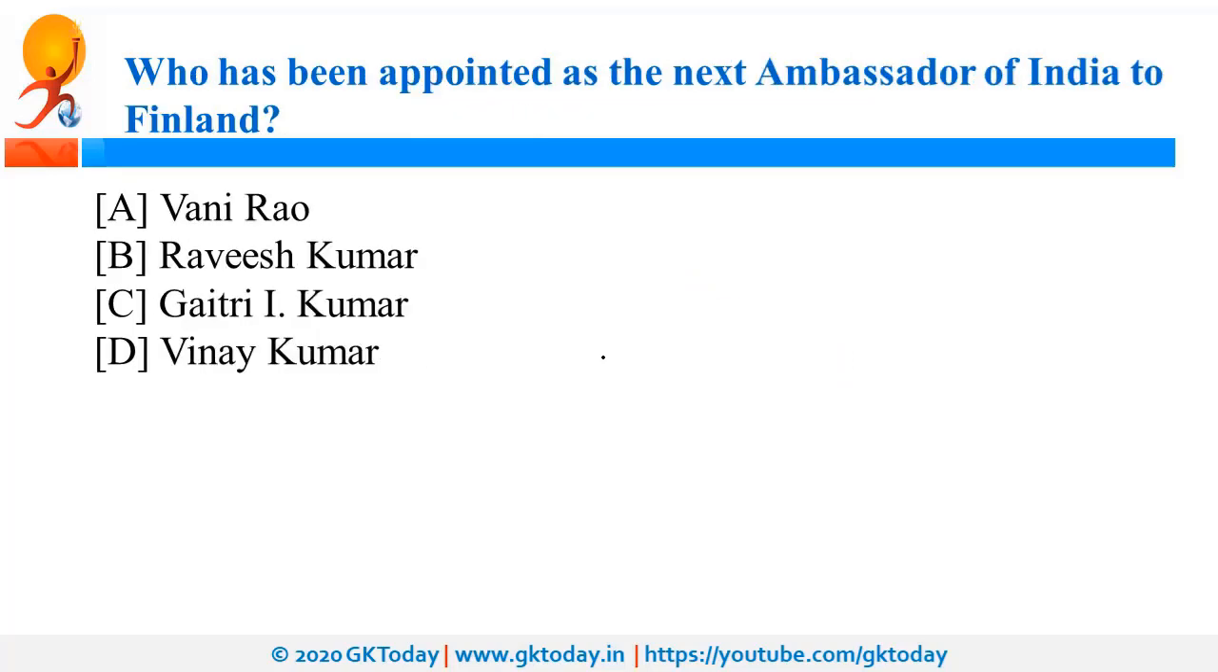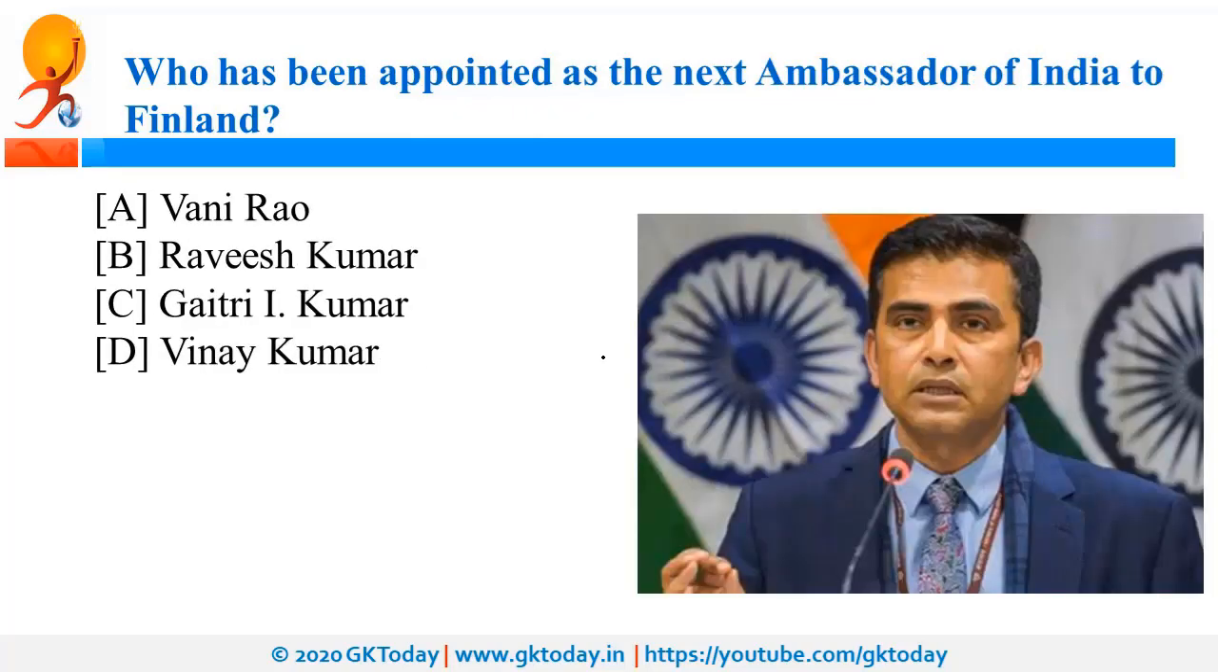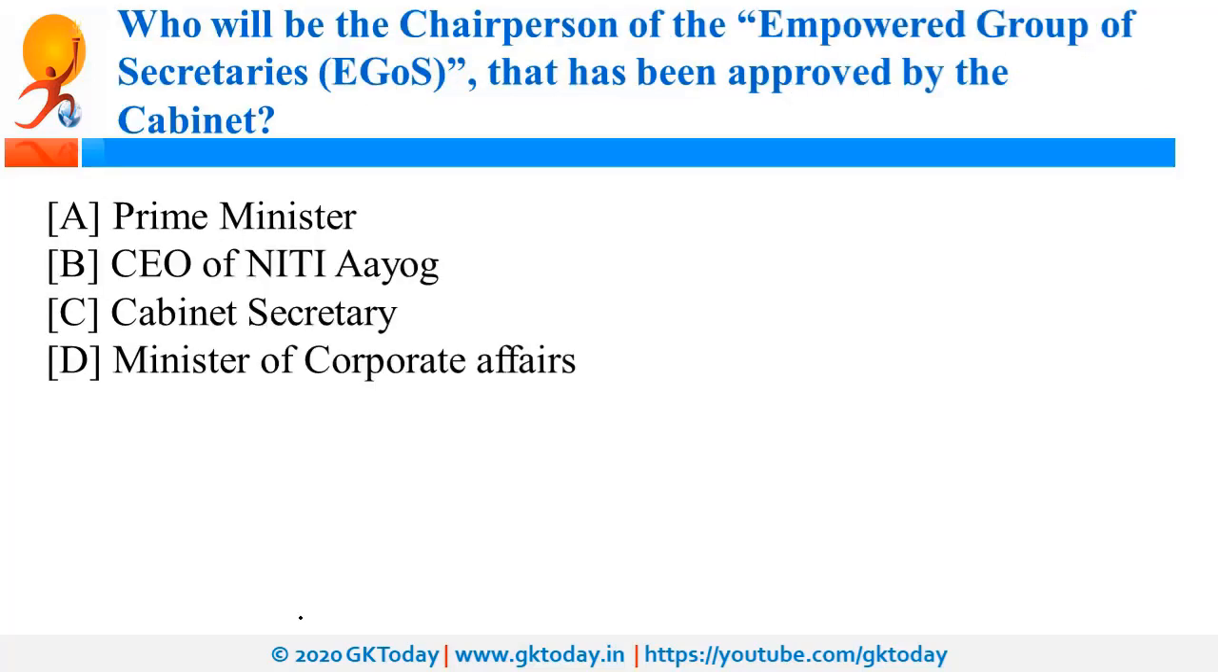Who has been appointed as the next ambassador of India to Finland? So recently Mr. Ravish Kumar has been appointed as India's ambassador to Finland. The capital of Finland is Helsinki and he is set to replace Vani Rao in Finland. Now apart from him, recently few other personalities were in news. Recently Rajiv Topno was in news as he has been appointed as Senior Advisor to Executive Director of World Bank, who will be the chairperson of EGOS, that is Empowered Group of Secretaries, that has been approved by the Cabinet recently.